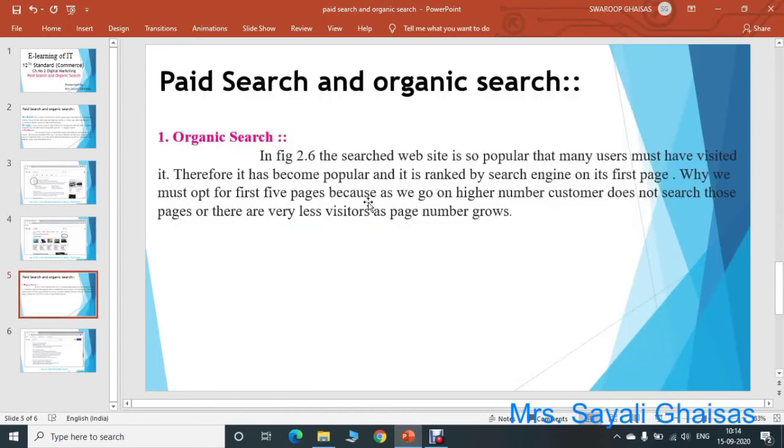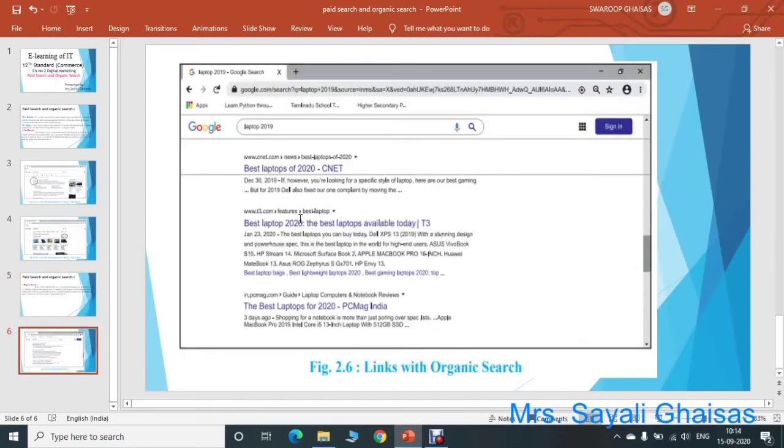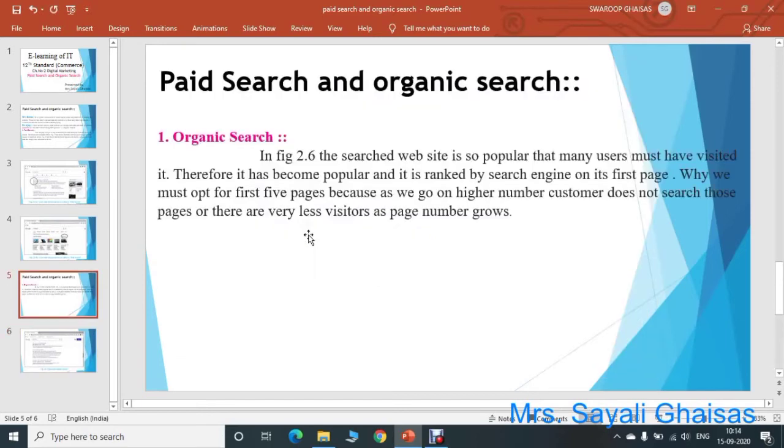Next one is organic search. In figure 2.6, see here, there is no keyword like ad or sponsored, but whenever a user searches for laptop 2019, this is the result of that search. Here there is no keyword like ad or sponsored. So this is a link from organic search. This website has not paid anything to the search engine to have a high rank.